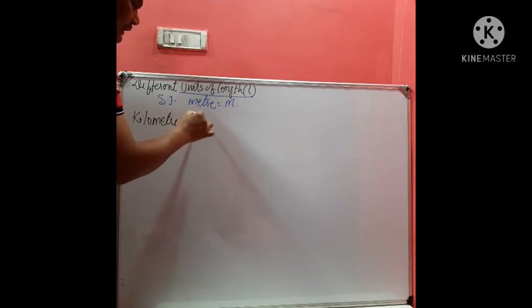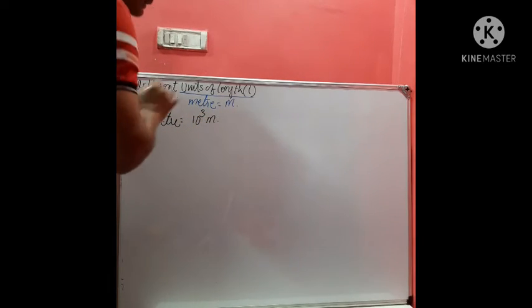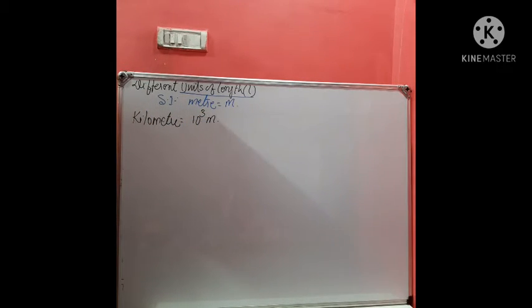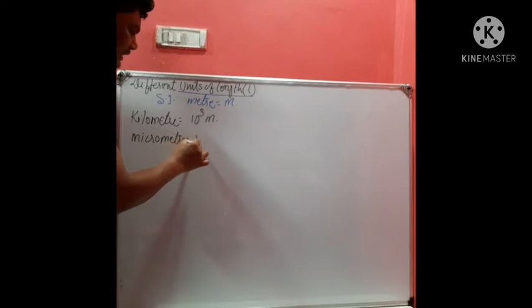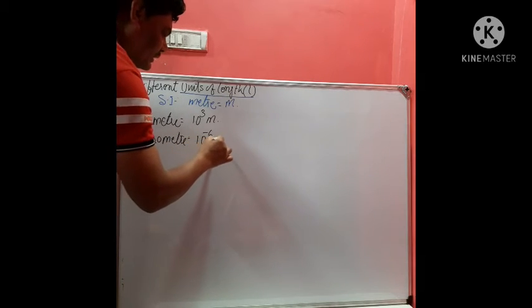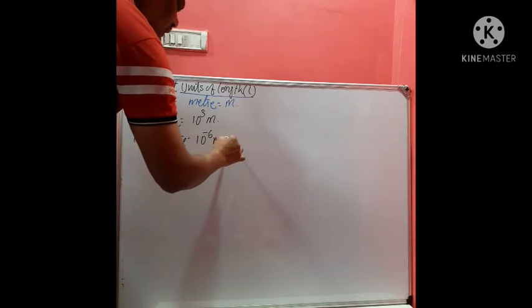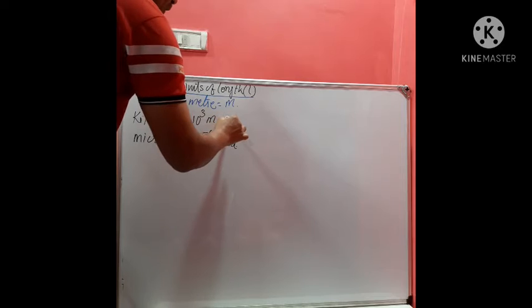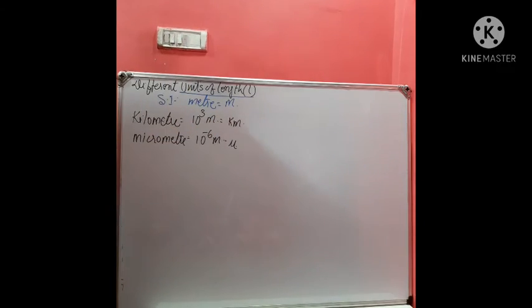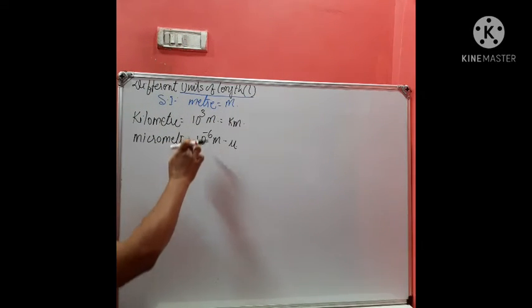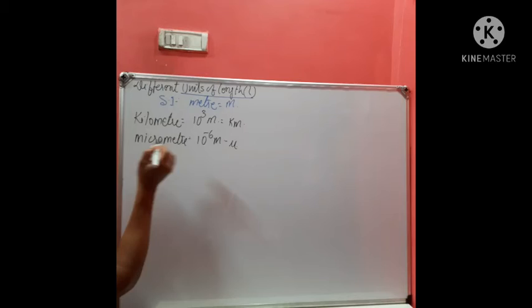This is 10 to power 3 meter. This is kilometer. Micrometer is 10 to power minus 6 meter, and this is denoted by mu. Kilometer is denoted by km, that is 1 kilometer is equal to 10 to power 3 meter.